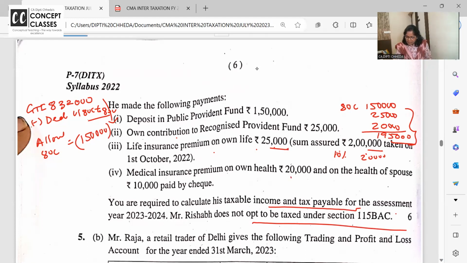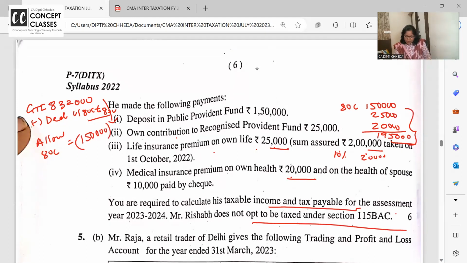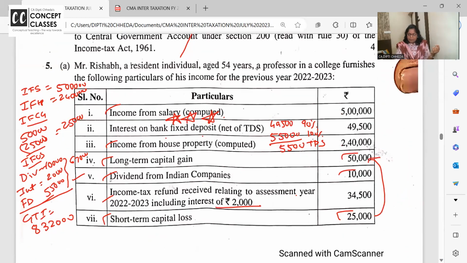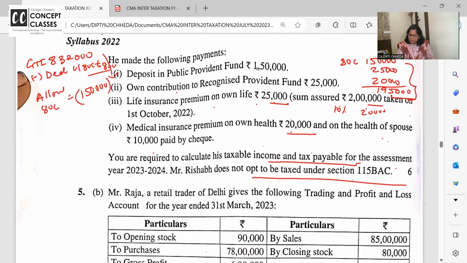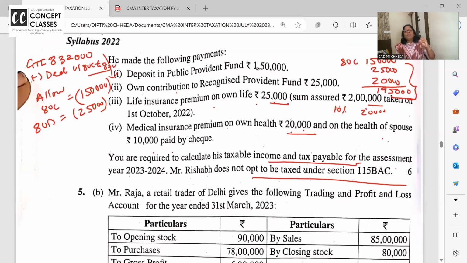Mediclaim paid on health of self 20,000 and health of spouse 10,000. You can pay mediclaim for self, spouse, dependent, parents and children. But then for self, spouse and children, because Rishabh is only 54 years, the limit is 25,000. 20 और 10 दिया है, लेकिन कितना मिलेगा 80D mediclaim 25,000. If Rishabh is a senior citizen, then up to 50,000, including 5,000 health checkup expenses.